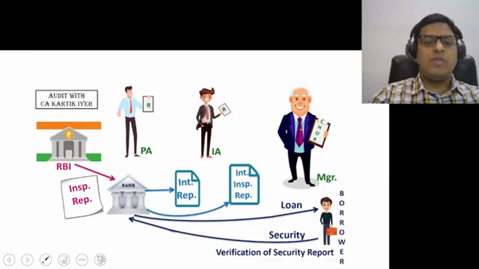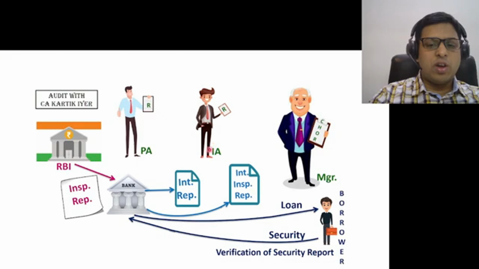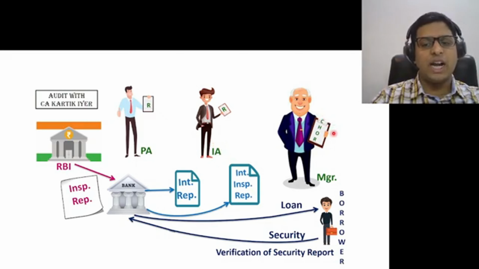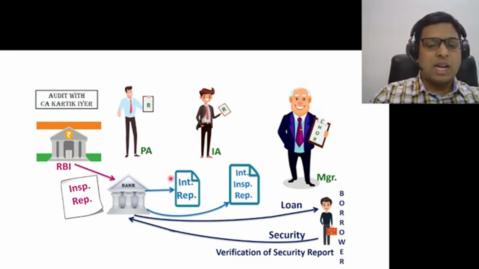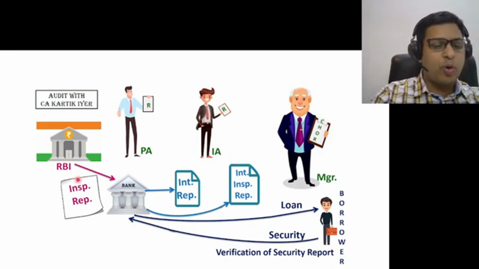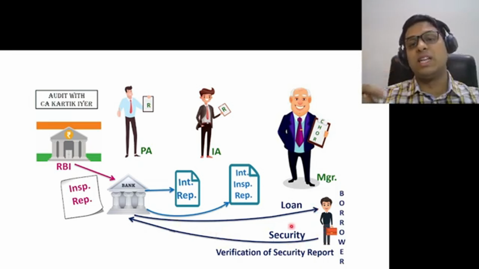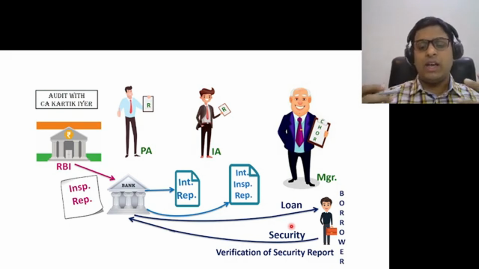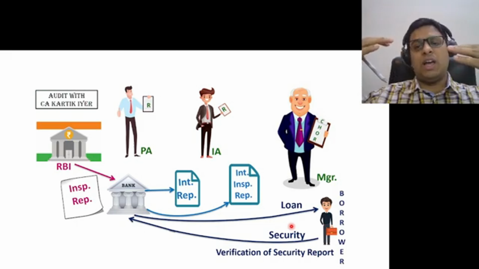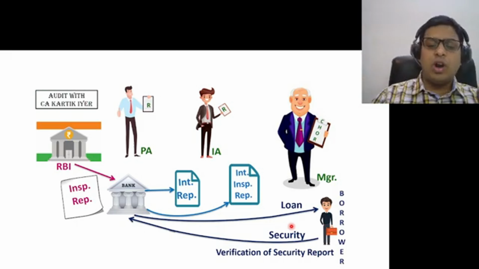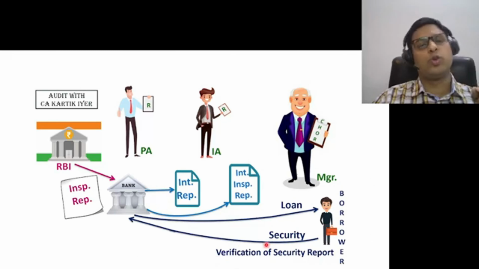You can see here, first is the previous auditor's report, then you have the internal auditor's report, then you have the charge handing over report. Then you have the internal inspection report of the bank, the RBI's inspection report, and finally, when a loan is given to a borrower, we take a security from the borrower. The bank should keep checking regularly whether there is any erosion in the value of the security. Correct? So the bank should keep checking whether the value of the security is intact and has not fallen by too much. That is called the verification of security report. This also the auditor will go through.